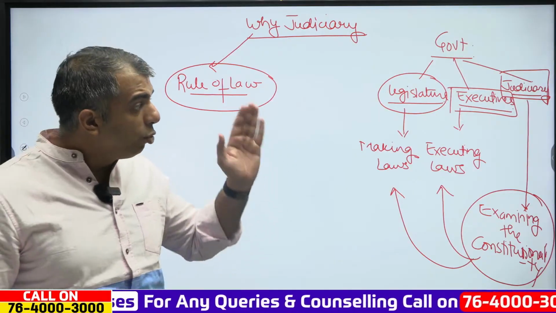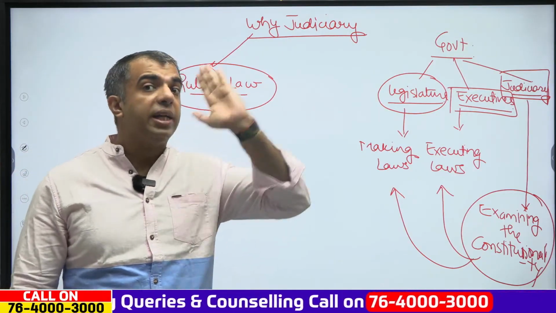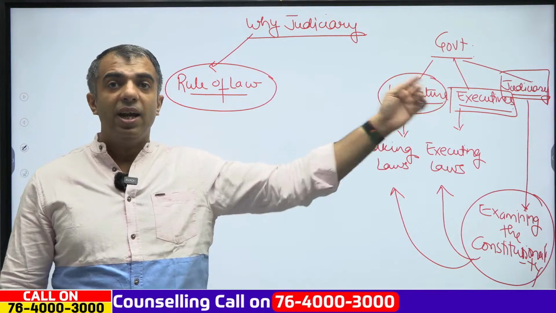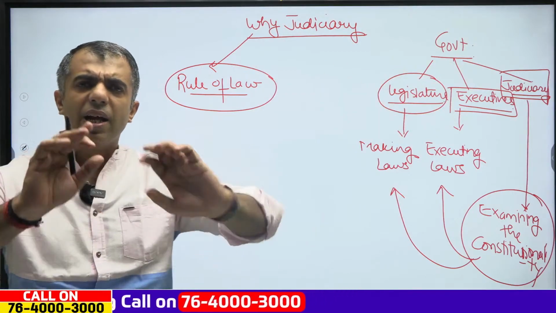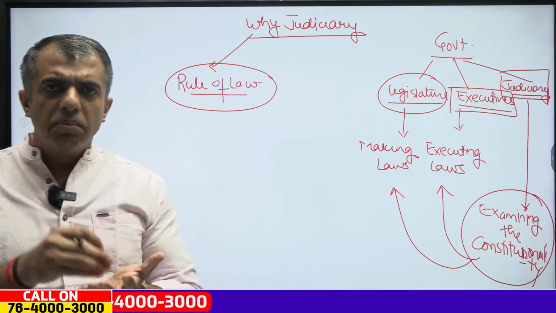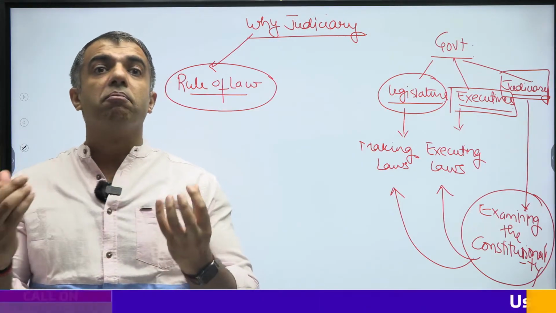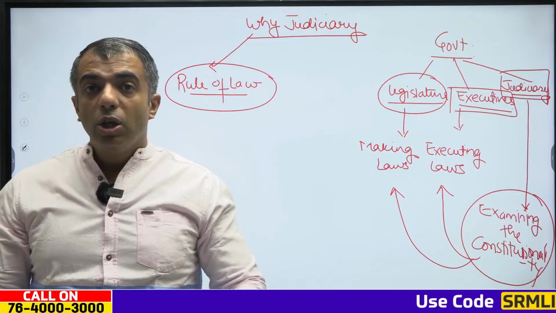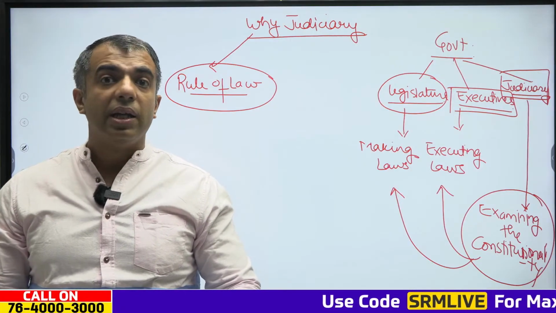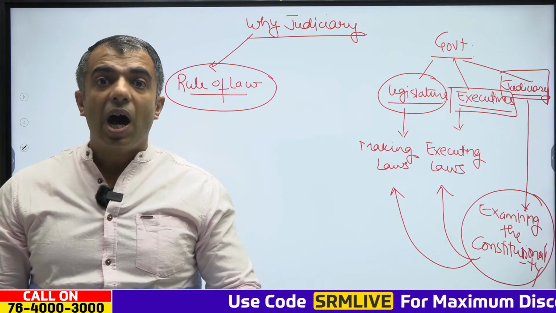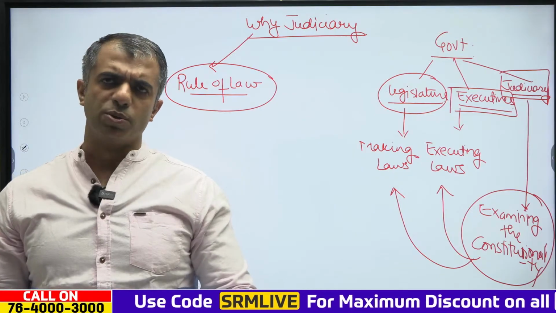Now, when we relate everything to the diversity of the country, we will understand that in a nation like India, which is diverse and thus complex, the judiciary ultimately becomes the arbitrator of all disputes.